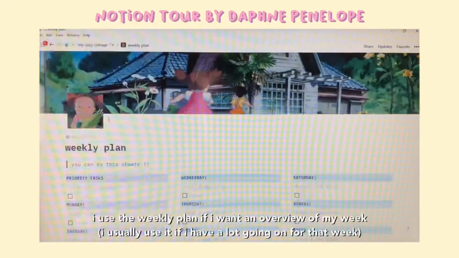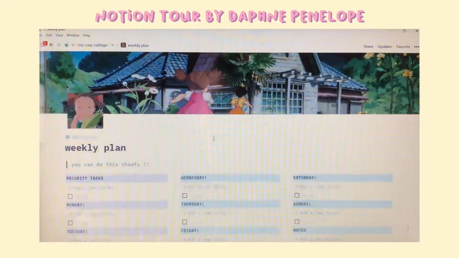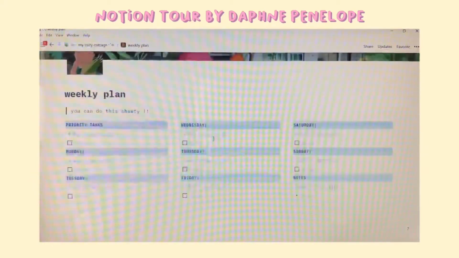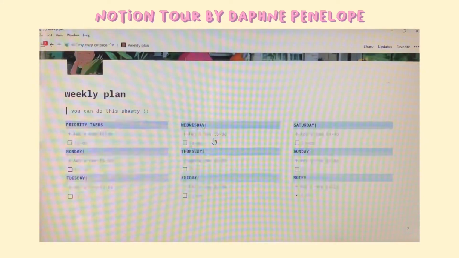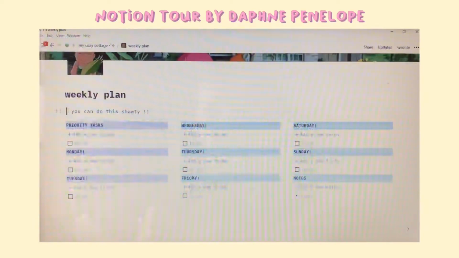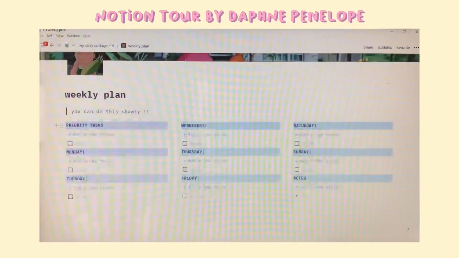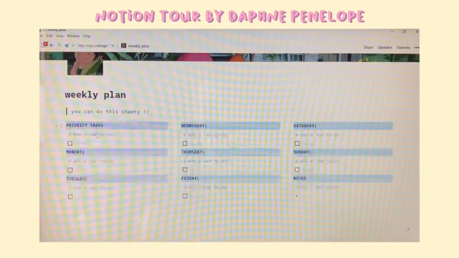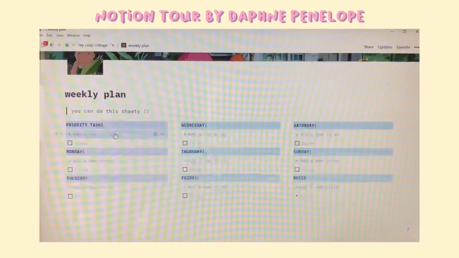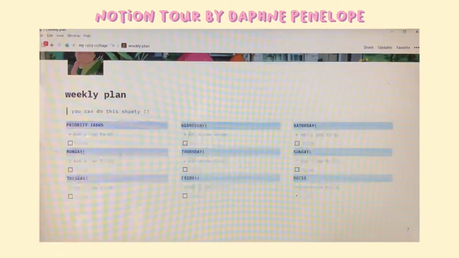Okay, next up is the weekly plan, and I just quoted another hyping myself up kind of thing. It says you can do it, shawty, to help motivate myself. And then I also have a priority section, and then I just have the days of the week and then notes just to write down some random stuff or reminders that I might need to remember, stuff like that. And I also added template buttons here, so again I wouldn't have to do the slash thing.